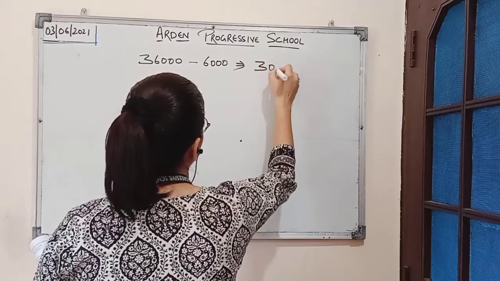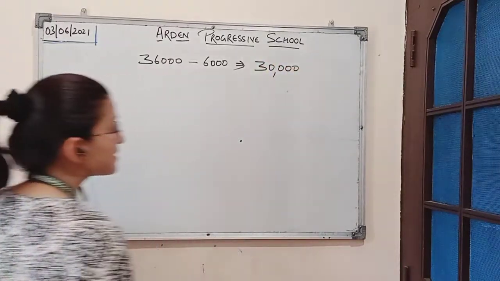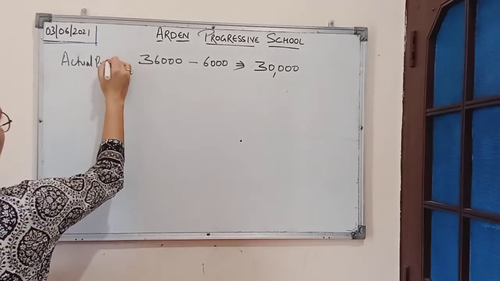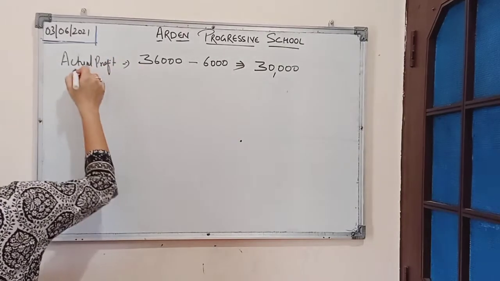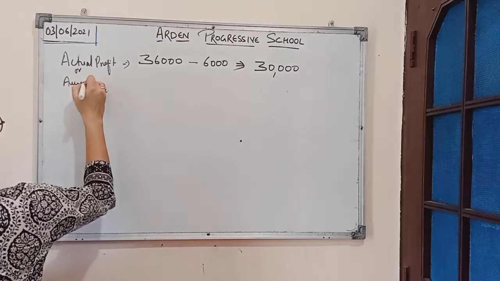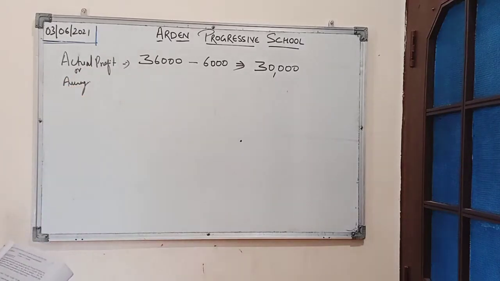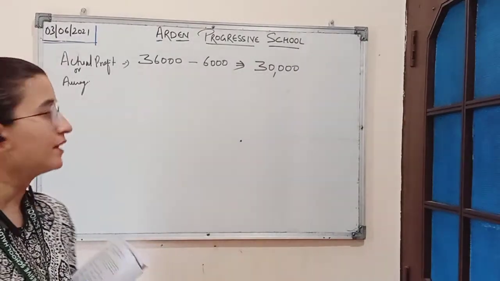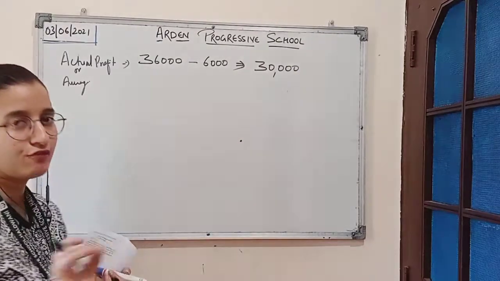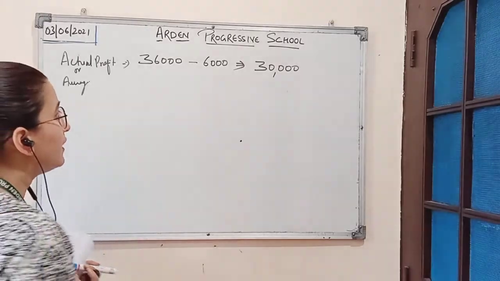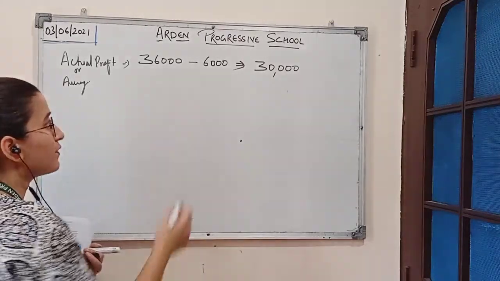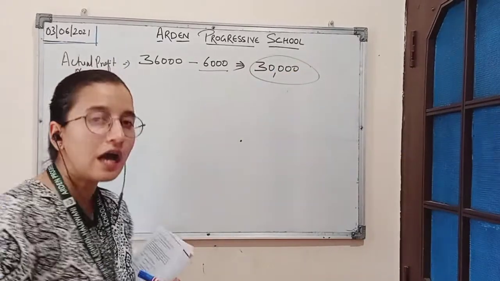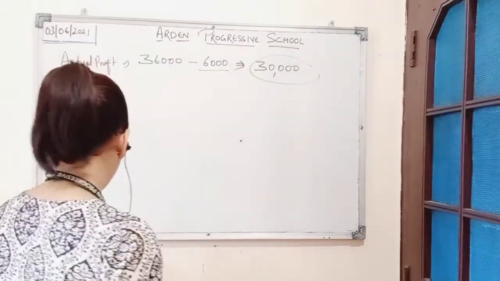The actual profit we will get is rupees 30,000. This will be the actual, or we can say average, profit earned by the partnership firm. 36,000 was the profit earned, but the firm has not yet paid remuneration to the partners, so we deduct that amount from the profit. The remaining amount will be the actual or average profit.